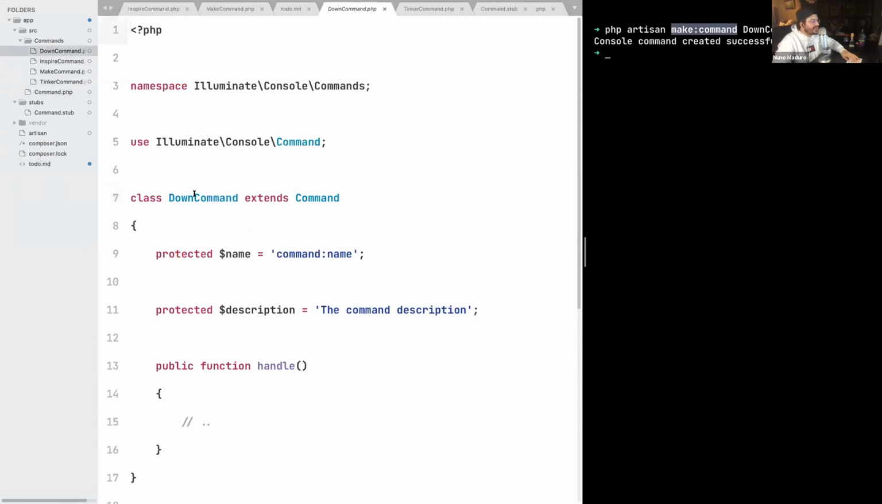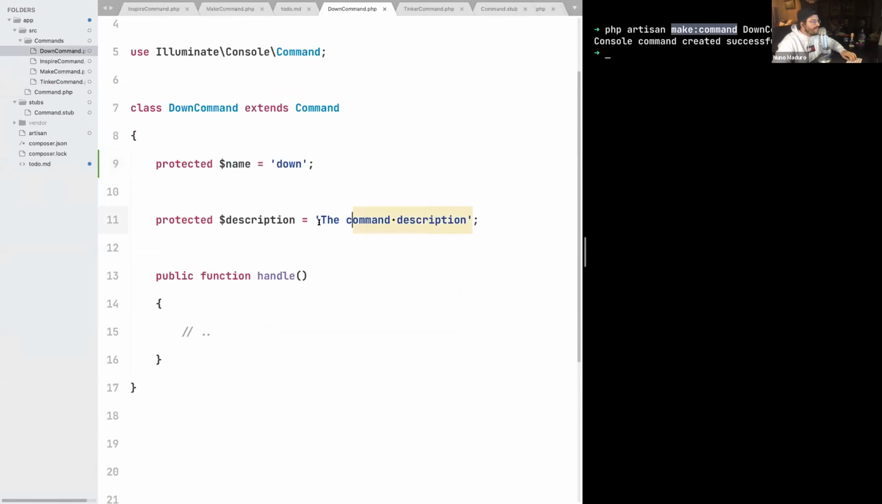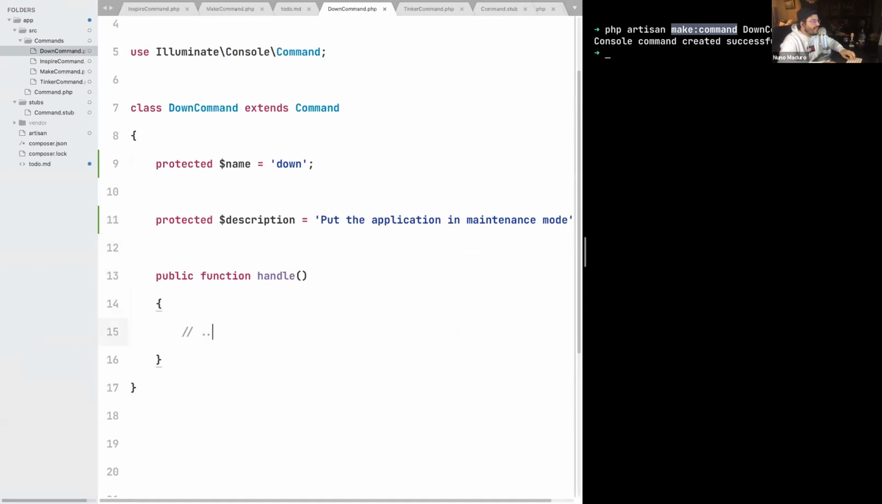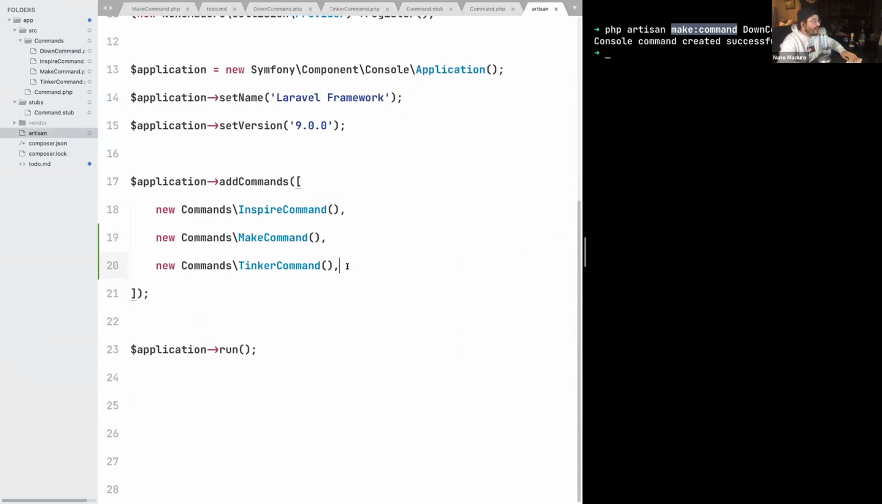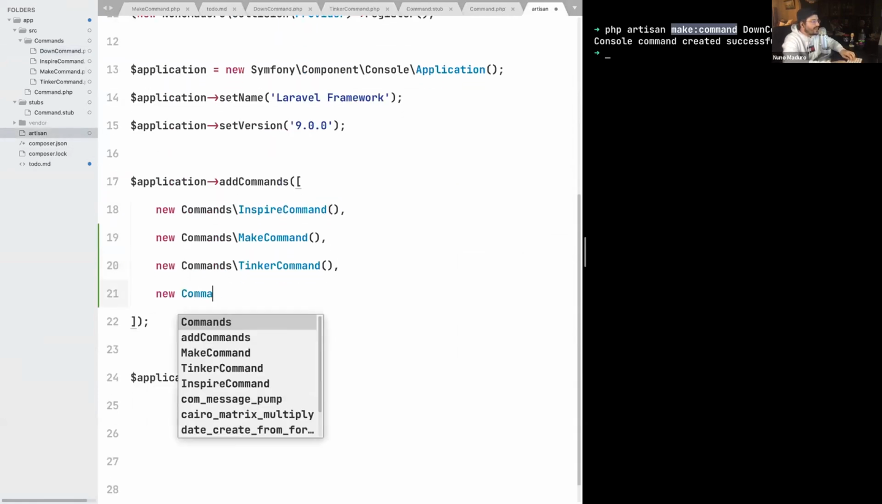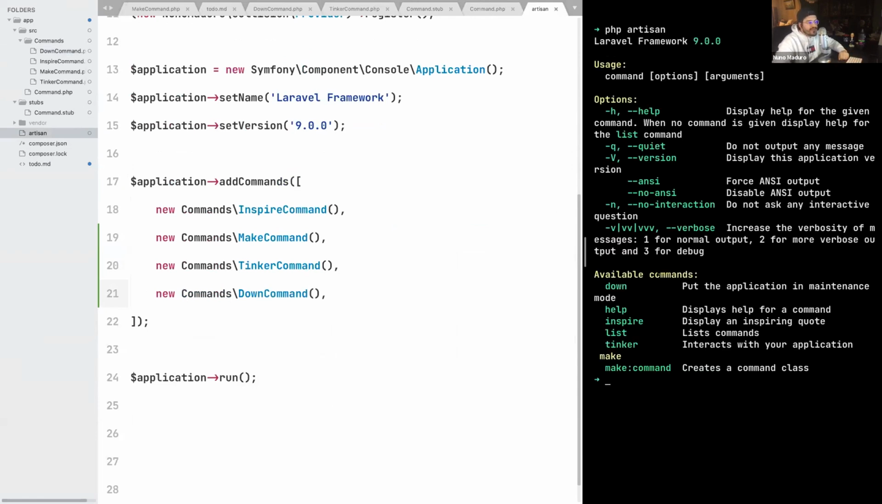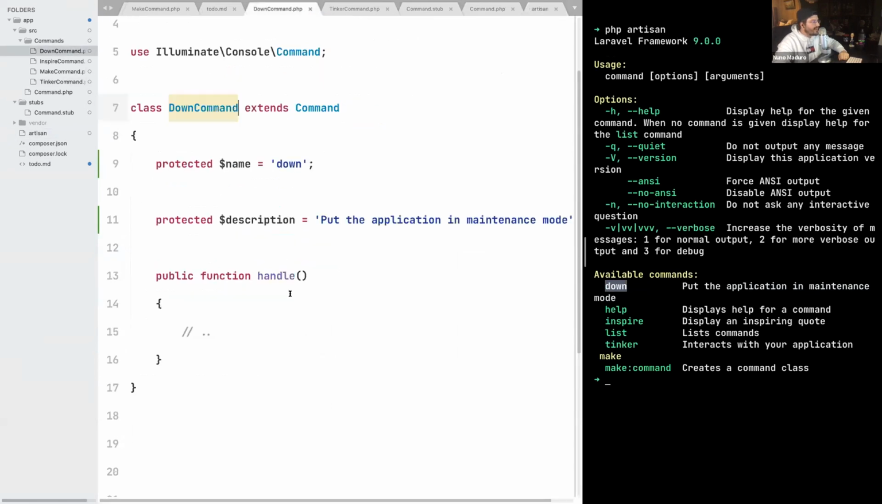And now we have this class DownCommand, which we can start by adjusting the name, which will be down. The description will be something like, put the application in maintenance mode. And then the method handle, let's leave it empty for now. Let's register this command once again in my Artisan file. So new DownCommand. And let's see if the down command appears on the list of available commands. And sure enough, I can see the command appearing right here. So we are ready to code the method handle.